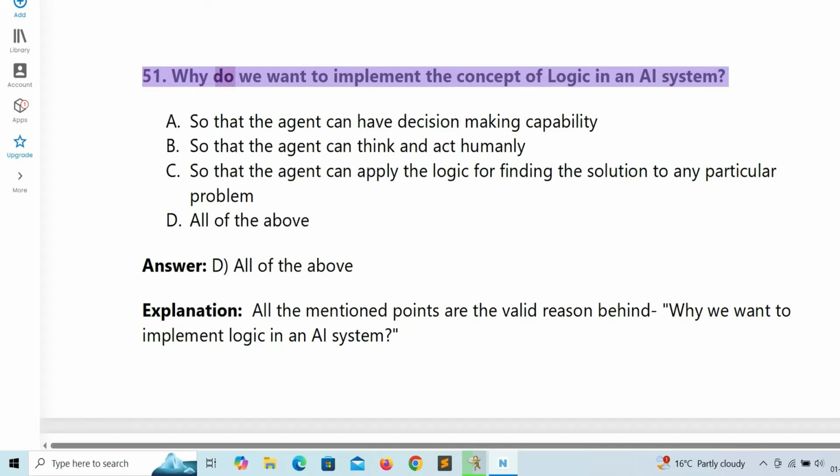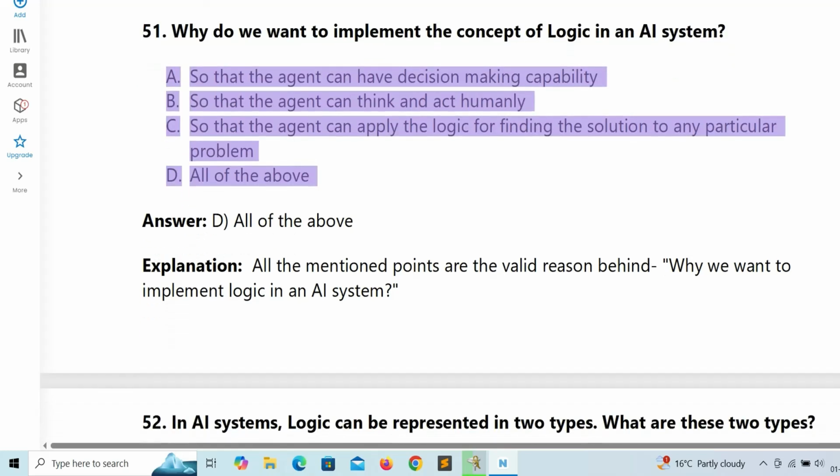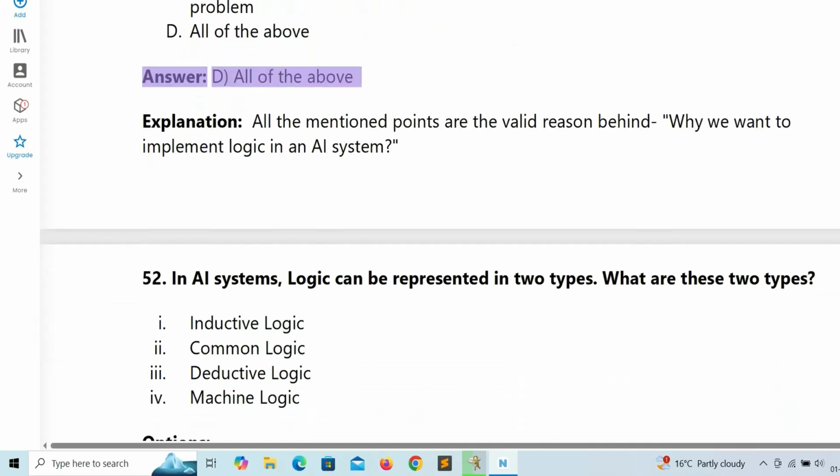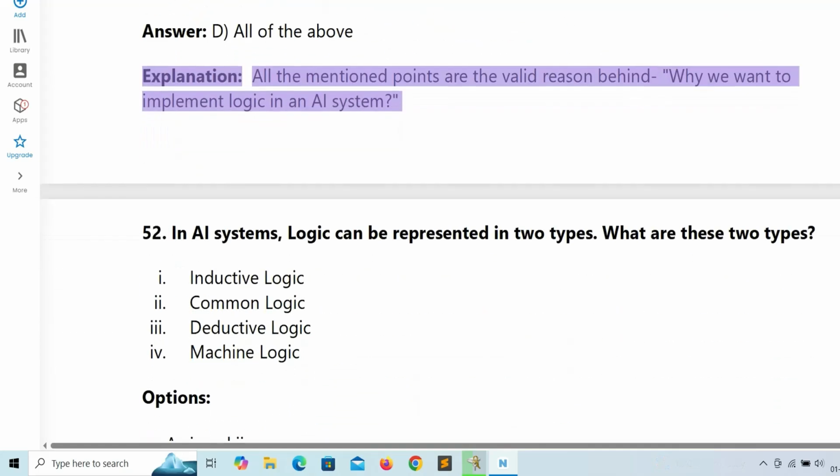51. Why do we want to implement the concept of logic in an AI system? A. So that the agent can have decision-making capability. B. So that the agent can think and act humanly. C. So that the agent can apply the logic for finding the solution to any particular problem. D. All of the above. Answer: D. All of the above. Explanation: all the mentioned points are valid reasons behind why we want to implement logic in an AI system.